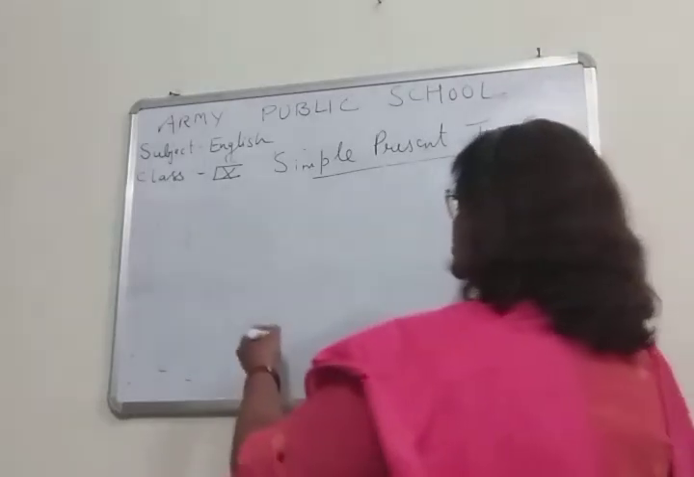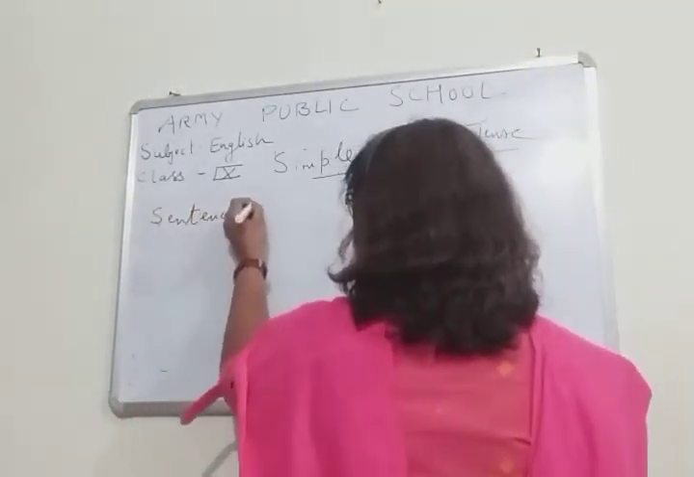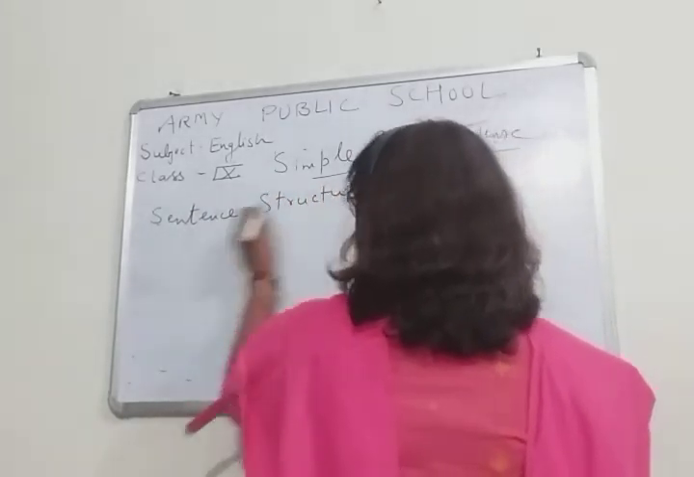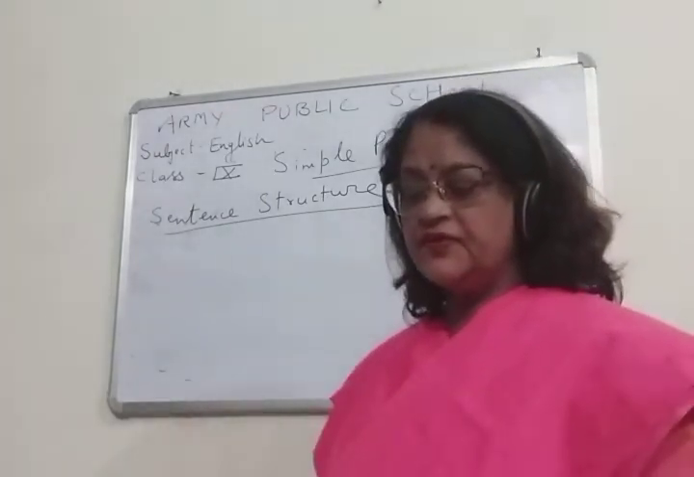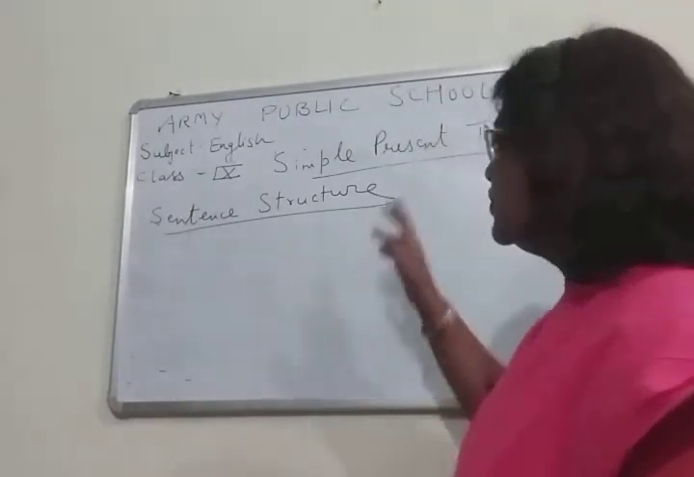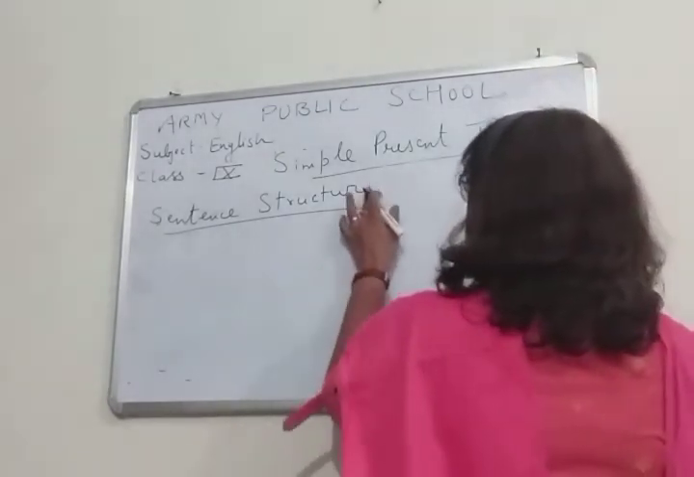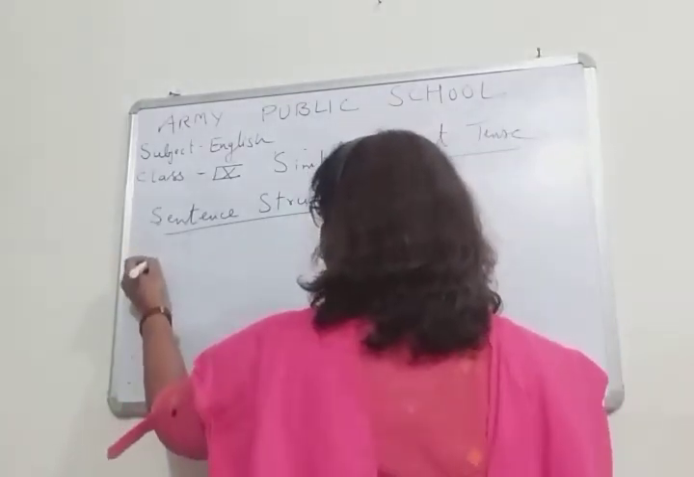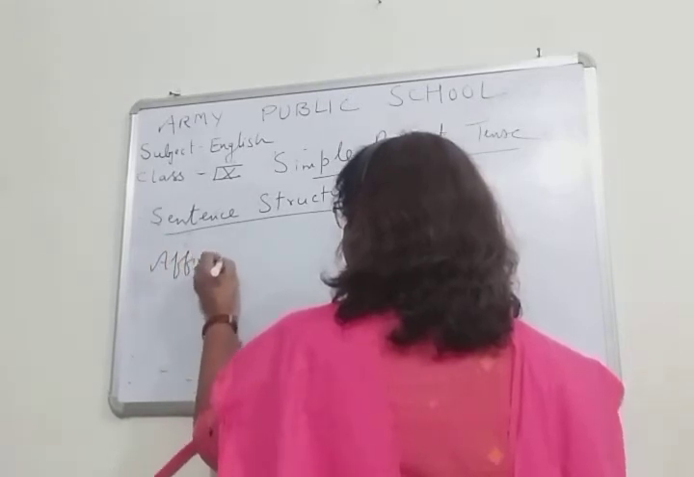So, sentence structure. Now here you have to make notes, children. You have to write it in your copies, otherwise you will forget. Right? So, the sentence structure of the simple present tense. And children, what is there in the statement form, that is, in the affirmative? What is an affirmative sentence? That is a positive sentence.